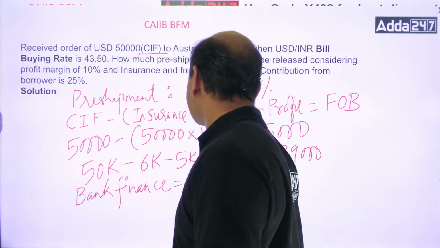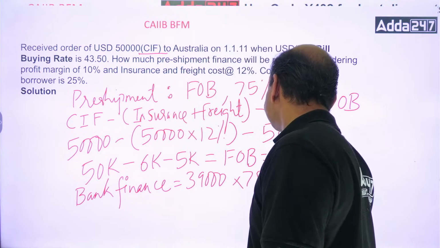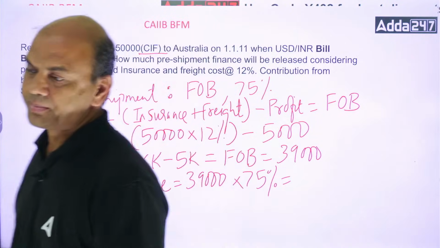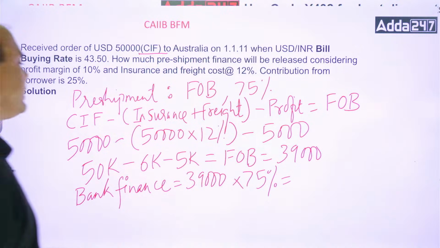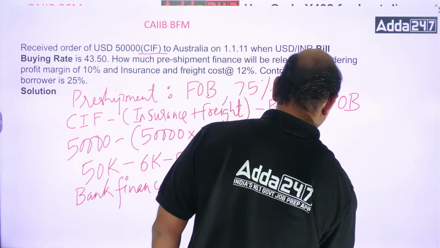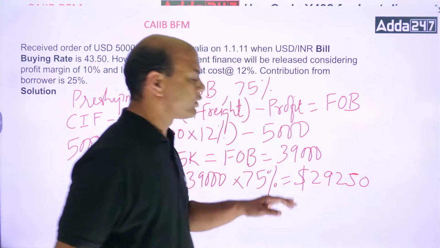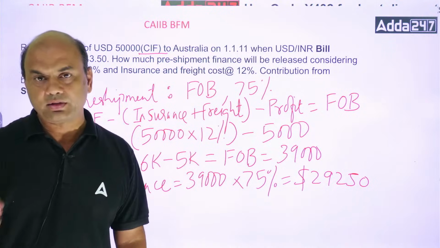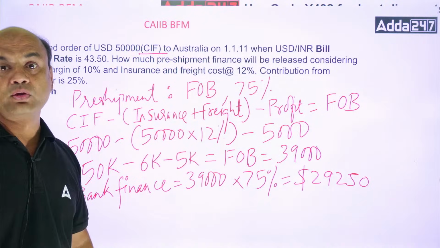equals 39,000 into 75%. So get the amount. 39,000 into 75% is 29,250. This is dollars, kindly remember, 29,250. This is your dollar finance. Everything is in dollars right now. But you finance in rupees.